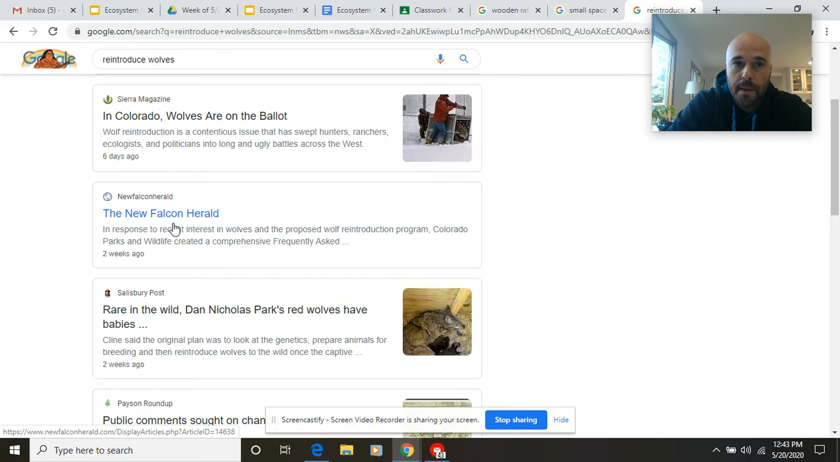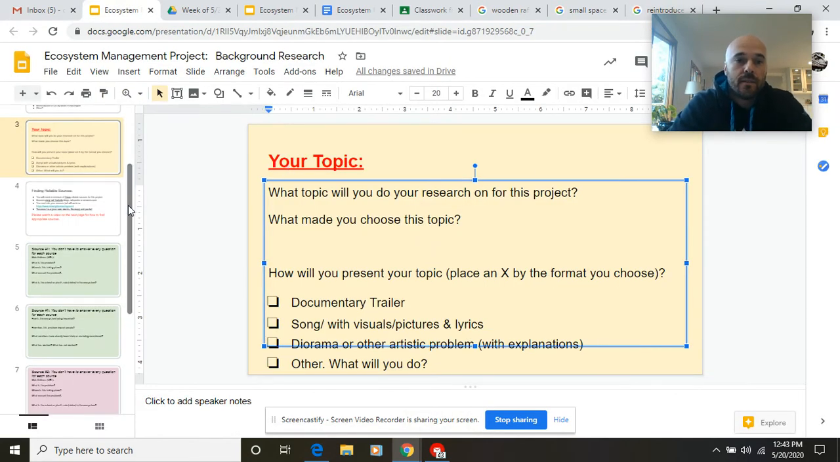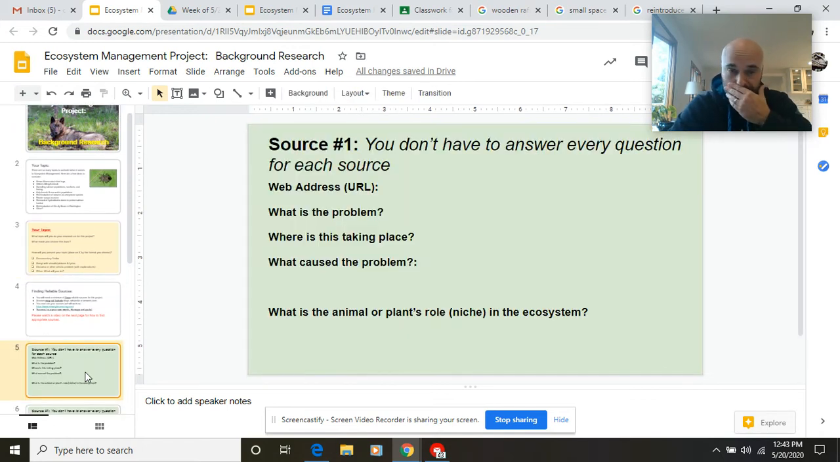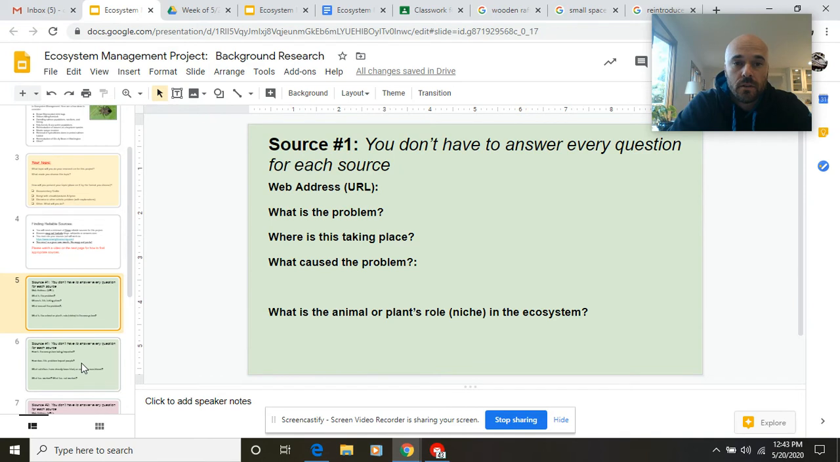What we've asked you to do, you guys have this slideshow that we've given you where you are going to write down some of the information. What topic did you choose? Why did you choose it? What project are you going to do? But for each one of your sources, you need to fill in this information. So maybe I find a good source on wolves that I like. I'm going to go down to these slides where it says source number 1 and source number 2 and fill in the information.